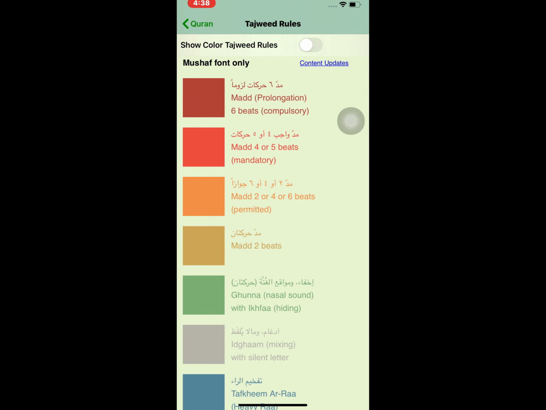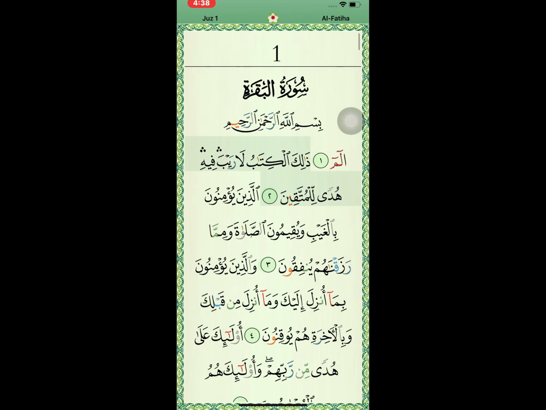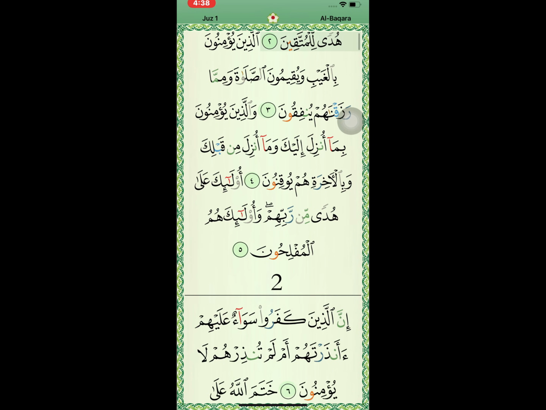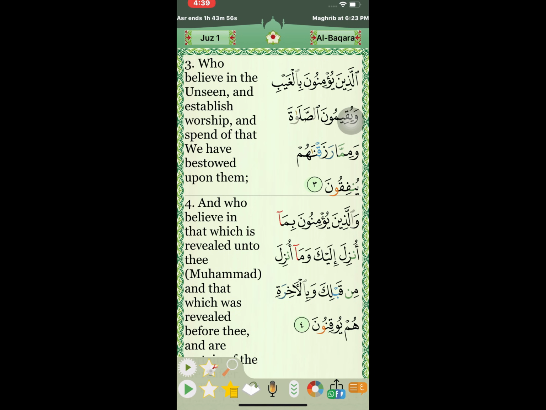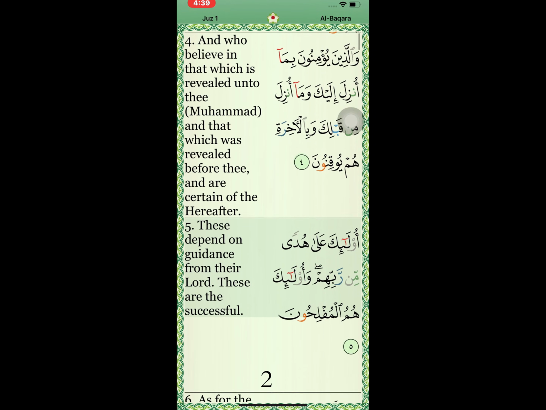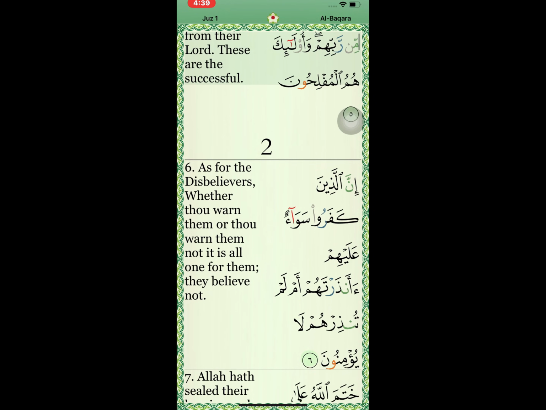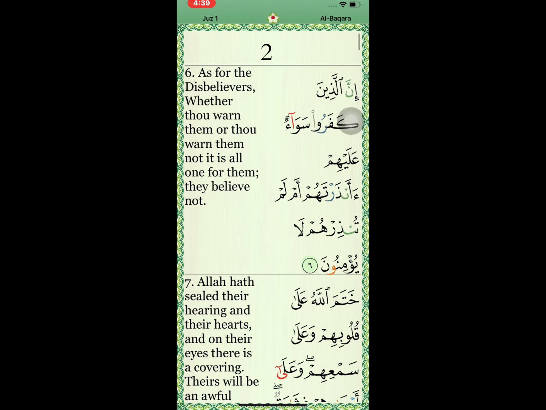Another thing we have is the tajweed rules, which show the colors of the tajweed, making everything specified. We can also share it, and there's also the meaning of the Quran in English.